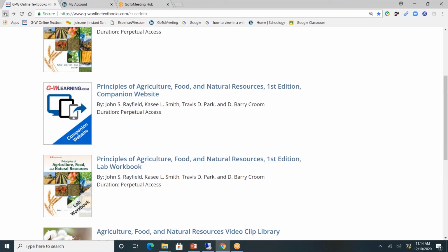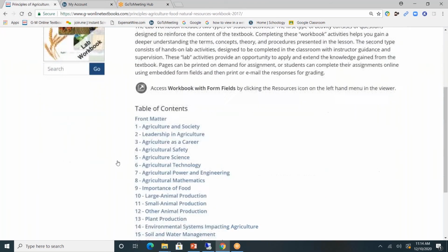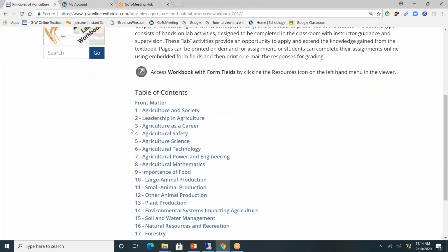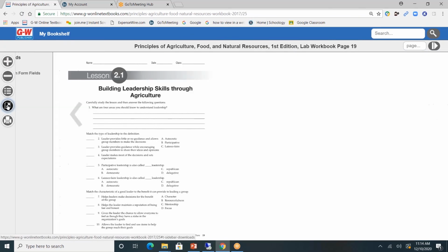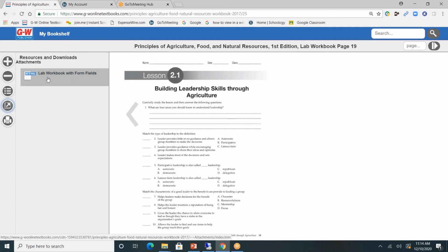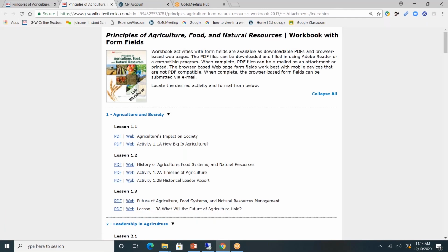Next, let's look at the Student Lab Workbook. The Lab Workbook is divided by chapters. I'll click on Chapter 2 again. On the left-hand side, you'll see that familiar toolbar. This time, the fourth button down, or the Resource tab, is going to allow you to see the Lab Workbook with form fields, which will allow students to type directly into the pages.